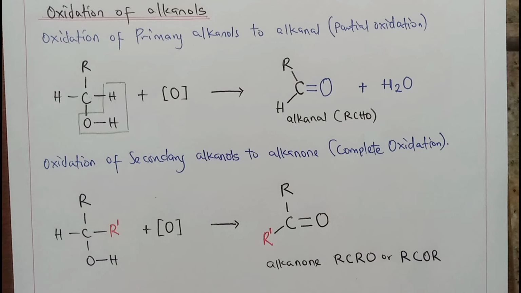But these alkanones do not oxidize further. It is said to be a non-reducing agent. That means it is a non-reducing sugar if, for instance, it is found in carbohydrate. When we are going to look into carbohydrate, you will understand what I am saying here. So, alkanone will have no effect on Fehling's and Tollens' reagents.